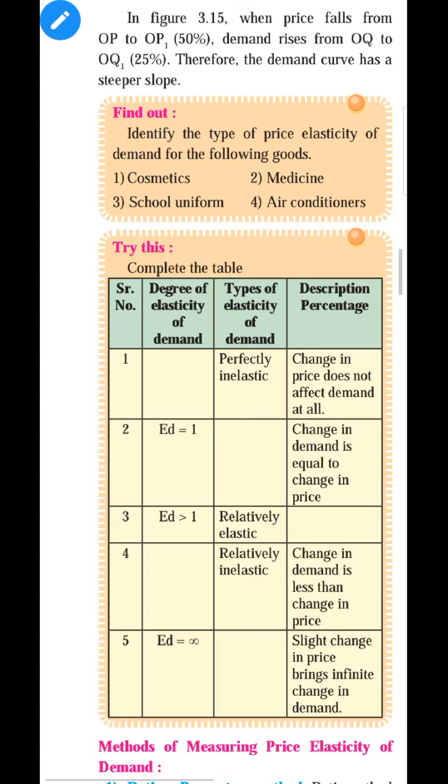First you have to read the instruction: identify the type of price elasticity of demand for the following goods. Four goods are given: cosmetics, medicine, school uniform, and air conditioner. How do we find the type of price elasticity of demand from the name of the goods?